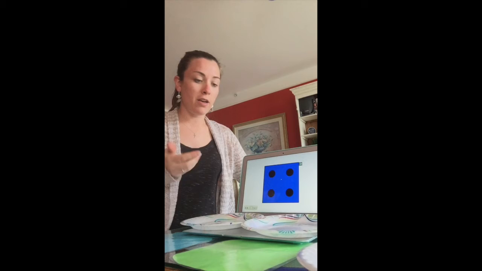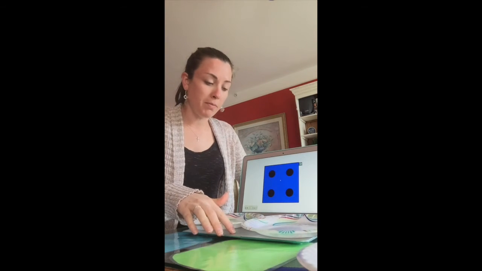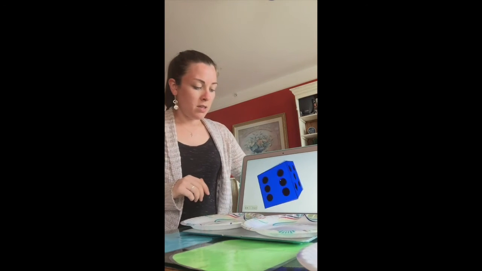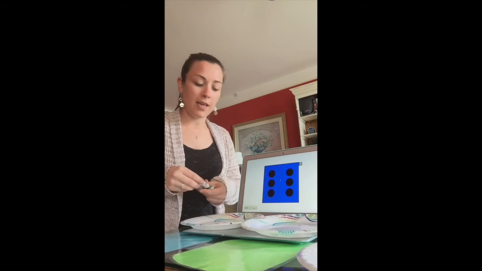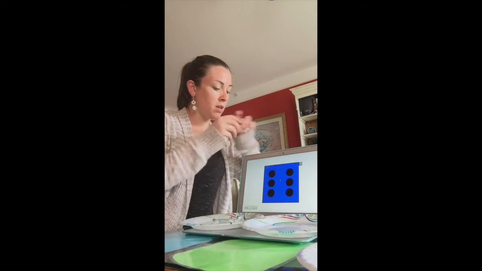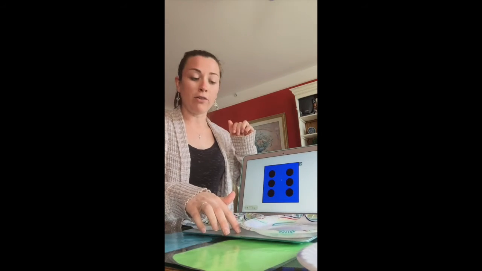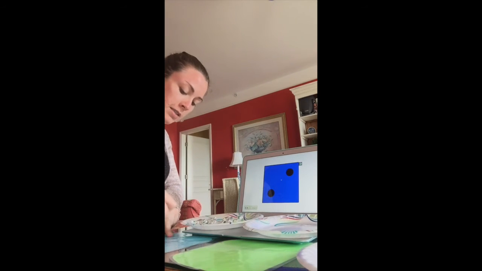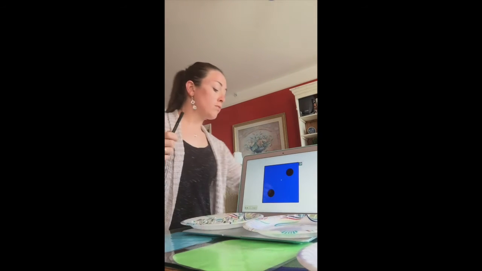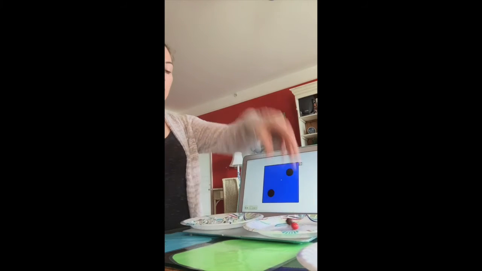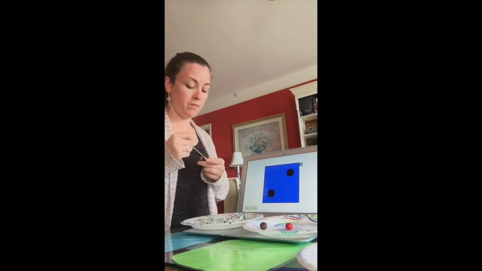Now that the students are ready to play the second round, we will do the exact same thing. We will do this 5 times. So for example, player 1 would roll, and they would get 6 again. 1, 2, 3, 4, 5, 6. Now it's player 2's turn. Whoop, don't forget to write the number 6. Player 2 rolled 2, so they would say 1, 2, and write the number 2.